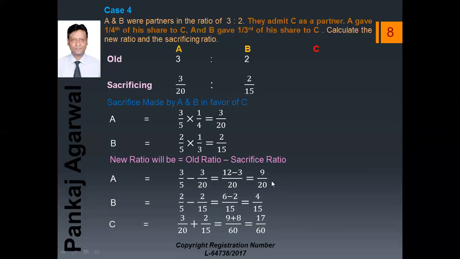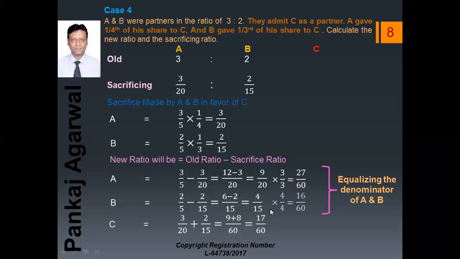Now what we see, all the denominators are different, but 60 is common for all these, because in the table of 15, 60 comes, in table of 20 also 60 comes. So equalizing the denominators, for A we will multiply by 3/3, it comes to 27/60. B can be multiplied by 4/4, then 16/60, and C is already 60. The new ratio comes to 27:16:17. Now we can write it here.